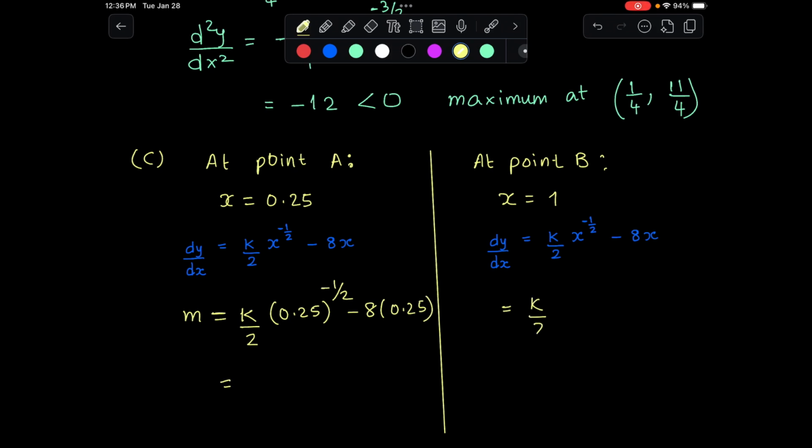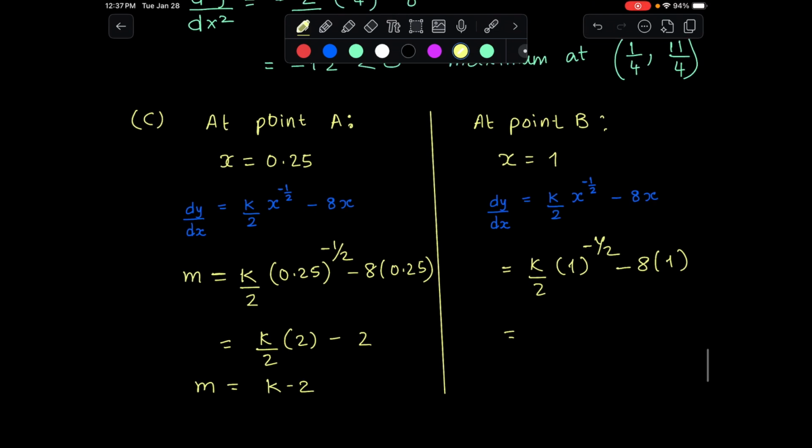And here as well, the value of x is 1 to the power of minus half, 8 times 1. Let us calculate this. In this case, on the calculator, you can calculate 0.25 to the power of negative half. That gives you 2. So k over 2 times 2 minus 8 times 0.25, which is also 2. So this is k minus 2. That's your gradient, k minus 2.